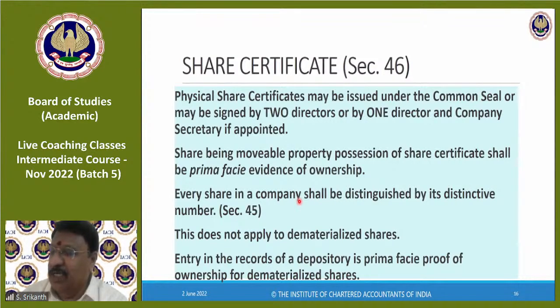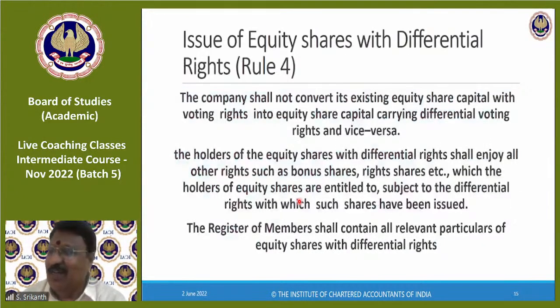Okay, let us see. Sahil Jose asking, the voting is made for whom? What do you mean by that question? You have to clarify some of these questions, sir. Shareholders come and vote on various topics. See, company has no brain. Who takes the decision? Board of directors in some matters, members in some matters. How will they take the decision? They'll come to the meeting, vote. That is what we mean by voting right. So every member has the right to come and vote. When we come to management and administration, you will know more about voting rights. In detail, we'll talk about how to pass resolutions and all.